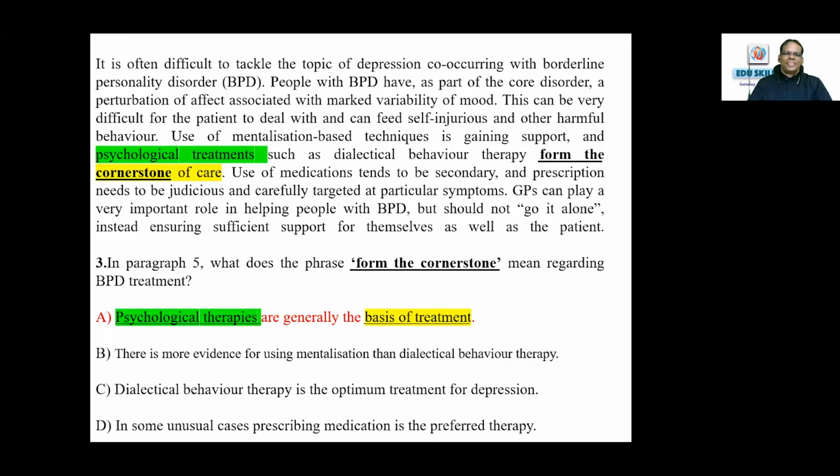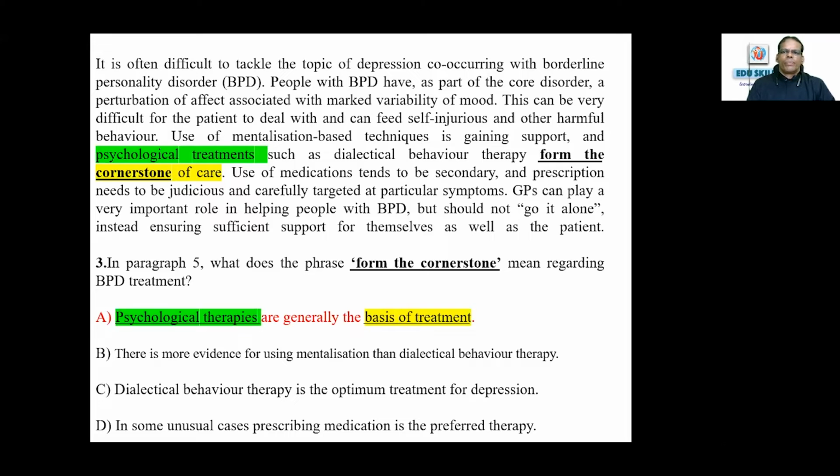In paragraph 5, what does the phrase "form the cornerstone" mean regarding BPD treatment? It is often difficult to tackle the topic of depression occurring with borderline personality disorder. People with BPD have, as part of the core disorder, a perturbation of affect associated with marked variability of mood.